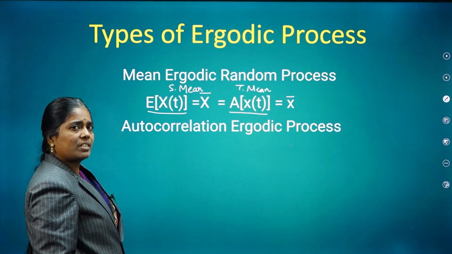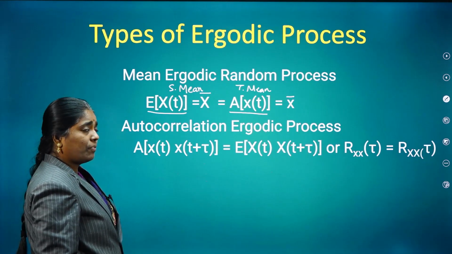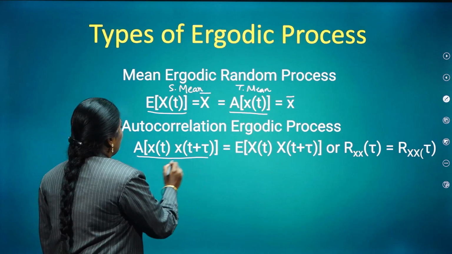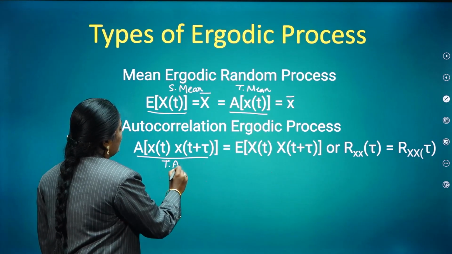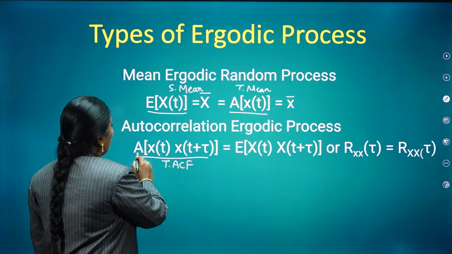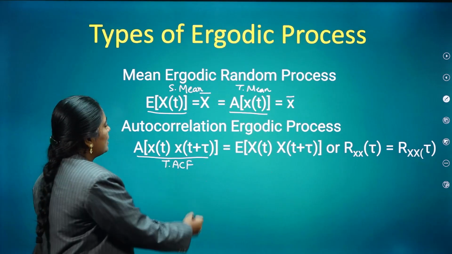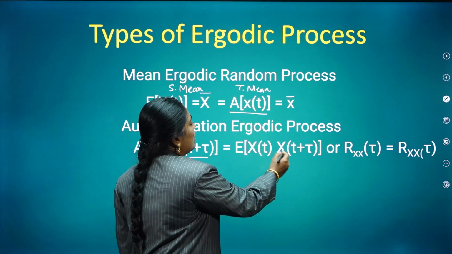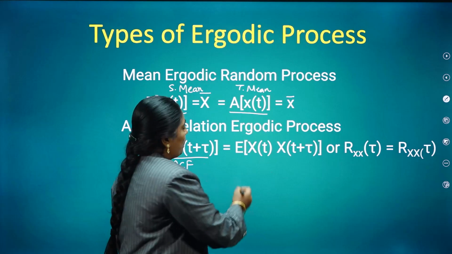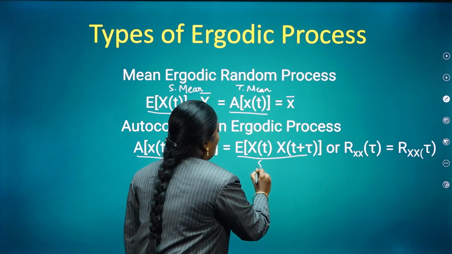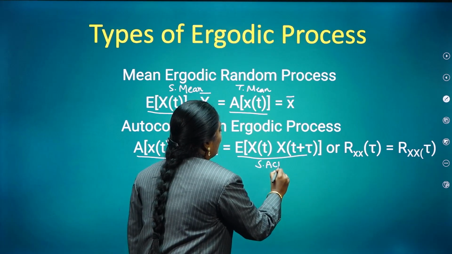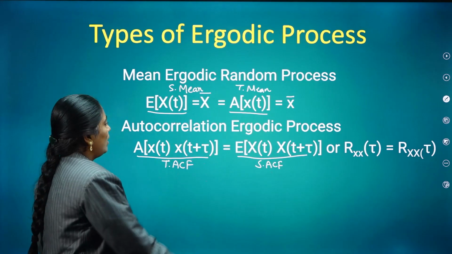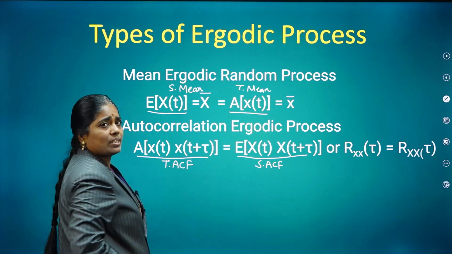Next one is the autocorrelation ergodic process. The autocorrelation function is indicated as Rxx of tau. Now here the time ACF is indicated as A of x of t into x of t plus tau, that is equal to E of x of t into x of t plus tau. This is known as the statistical ACF. If these two are equal, then the respective process is known as the autocorrelation ergodic process.